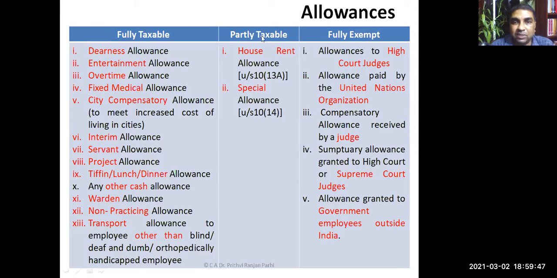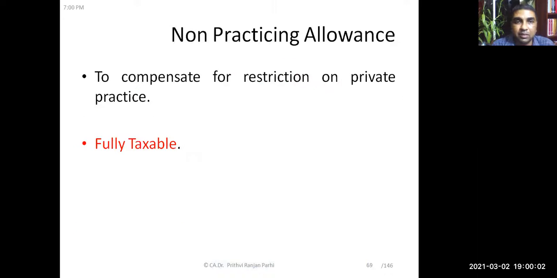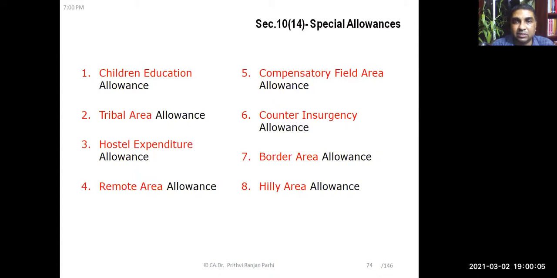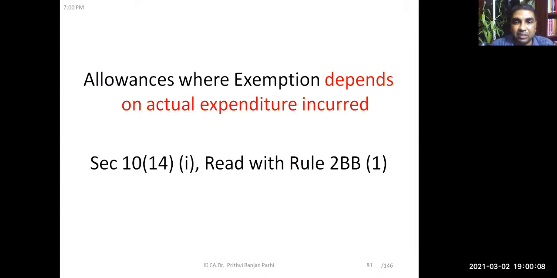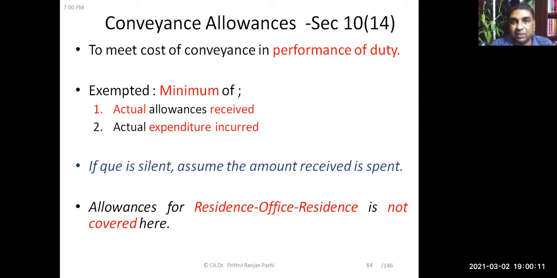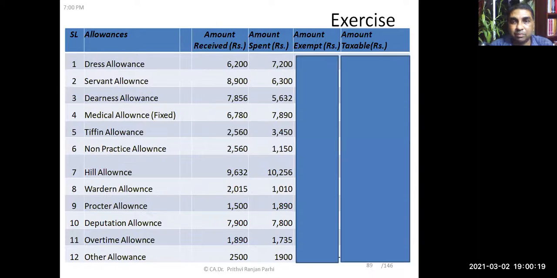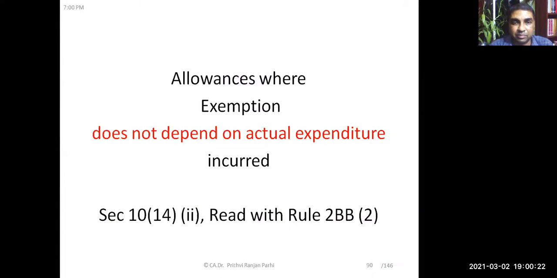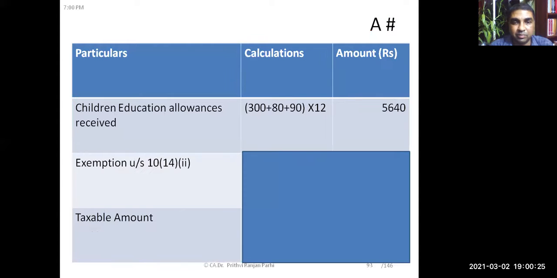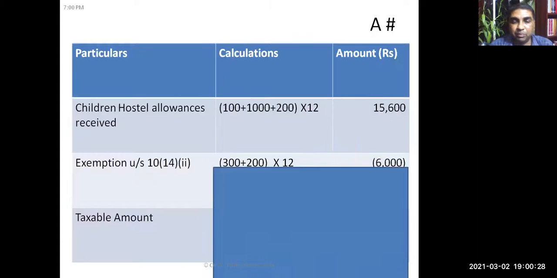Similarly, partly taxable allowances, house rent allowance has been covered. Special allowances have already been covered. Fully exempt allowances, I had given you a brief idea about. So these are the various categories of allowances we have discussed, and we have done some exercises also. We have used the tax calculators or exemption calculator provided on the income tax department's website, and we have done these exercises for various kinds of allowances. These are a few exercises we have done in the previous video.